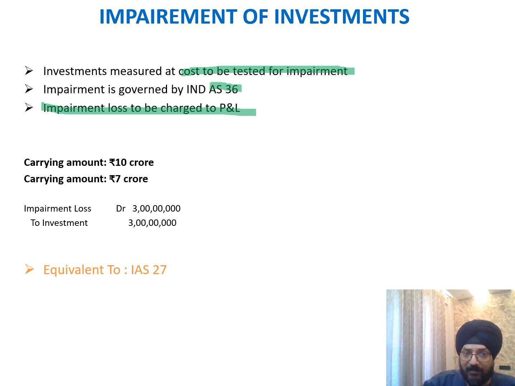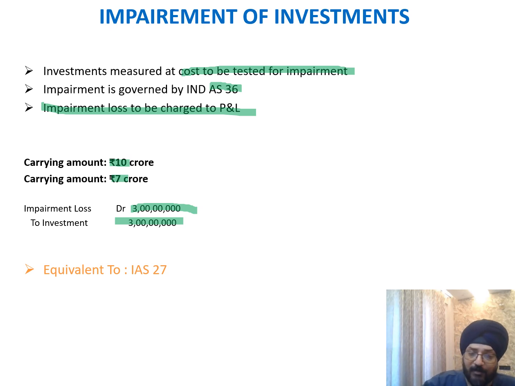For example, if I have a carrying amount of investment as 10 crore and the carrying amount reduces to 7 crore, there's an impairment loss. Now we have to debit the impairment loss to P&L, and we have to decrease our investment in associate, joint venture or subsidiary, whatever the case may be, by the same amount.